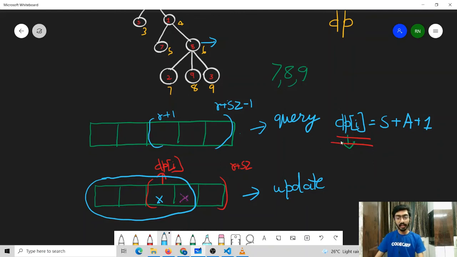So in this way we can find the dp of I for any node, and after finding the dp of I, we can update our binary index tree. In such way, after finding all the values of dp of I, we can find the summation of dp of I, and from this value when we subtract n, we get our solution. Next we can code our solution.